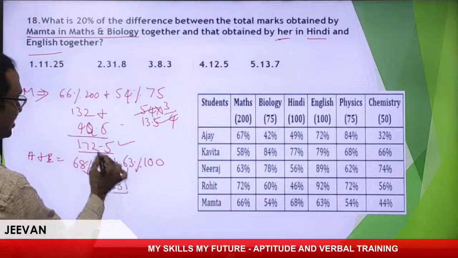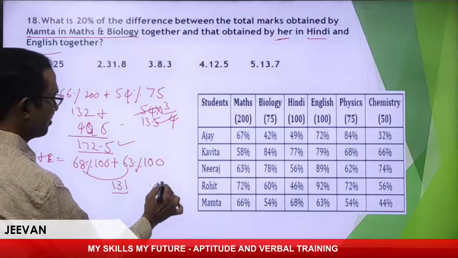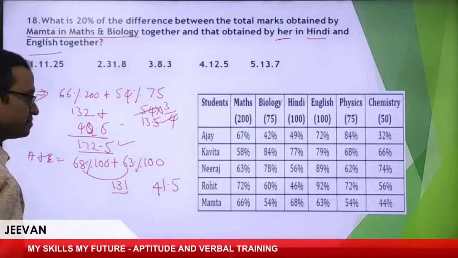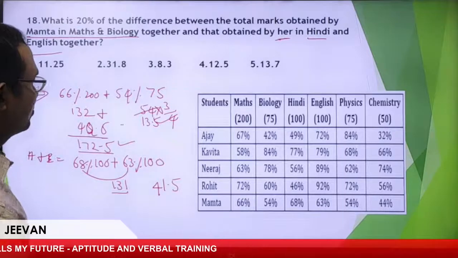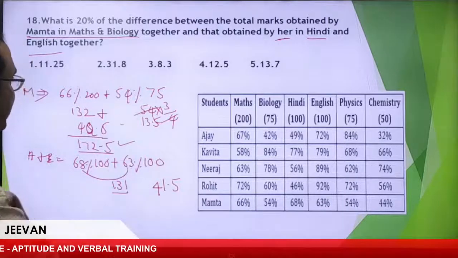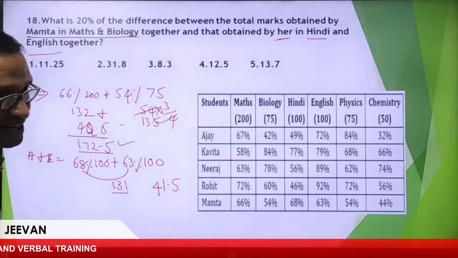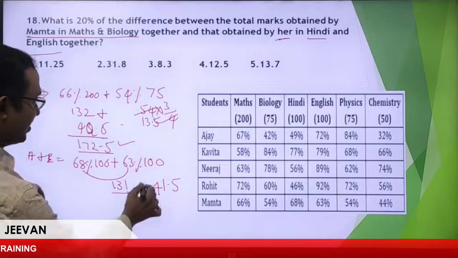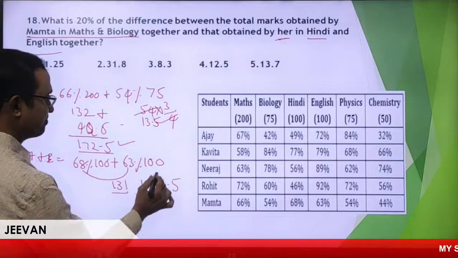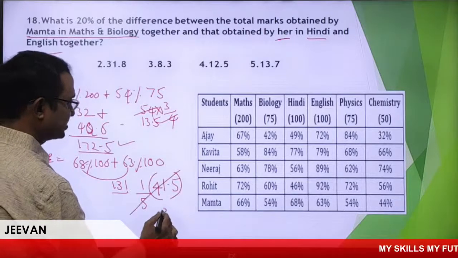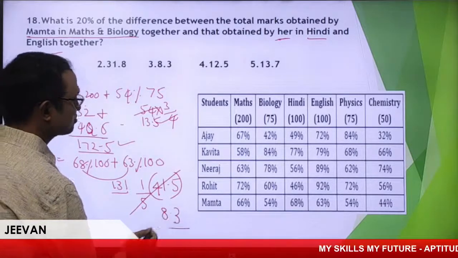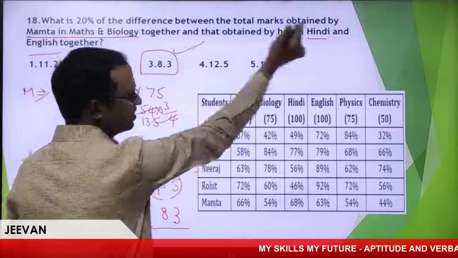172.5, 131. Difference is 41.5. Is it right? Now, I want to calculate 20%. How to get 20% of this one? 20% means 1 by 5. 1 by 5th part. So 5 8s are 40, 5 3s are. Super. Your answer is very clear.